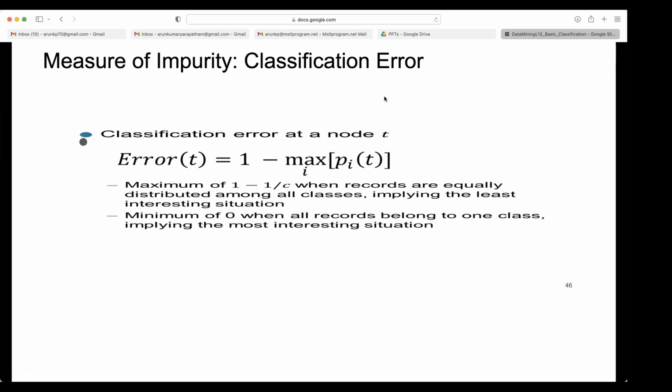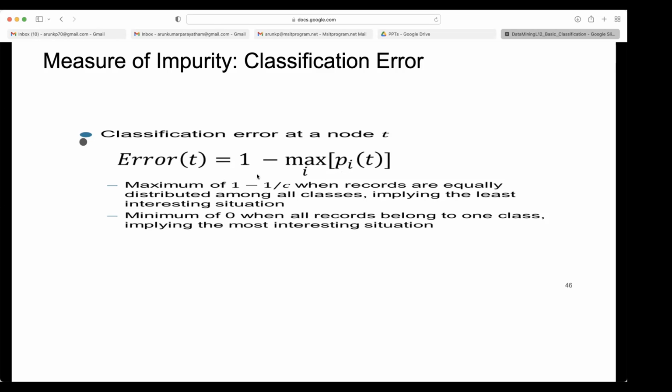Measure of impurity, classification error. You can also take the classification error. This is what first we discussed today. If we assign maximum class, then how many do we go wrong? That is exactly this error, 1 minus max over i of p_i(t), because you will assign only maximum class as the default class, all remaining things will go wrong. So how much percentage will go wrong? So what is the maximum value you will get for error?